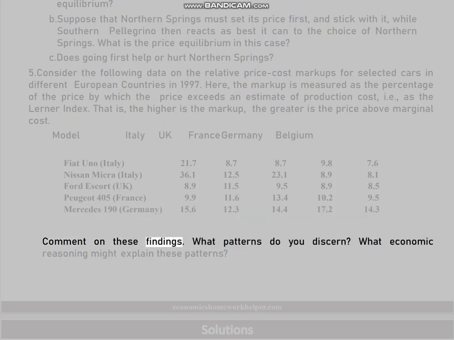Comment on these findings. What patterns do you discern? What economic reasoning might explain these patterns?